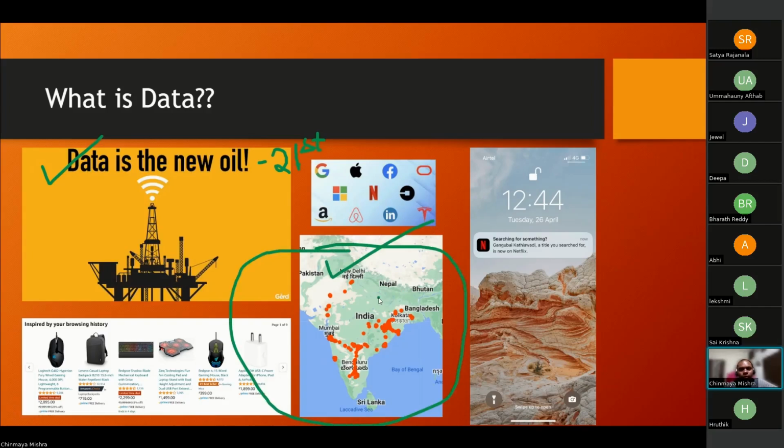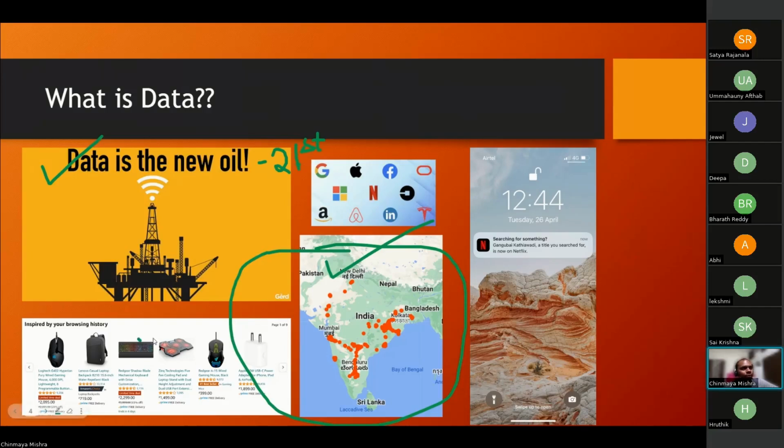So how did I get to know? Google, I turn on the data all the time, right? People in India, you might know that data is very cheap here. So most people keep their mobile data on, and Google keeps track of which places I visited. Obviously, I have enabled my location for that. So I'll tell you, Google knows me more than I know myself. That I can say, right.